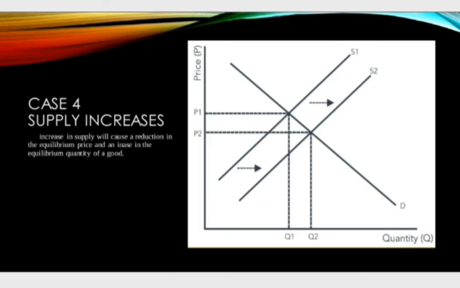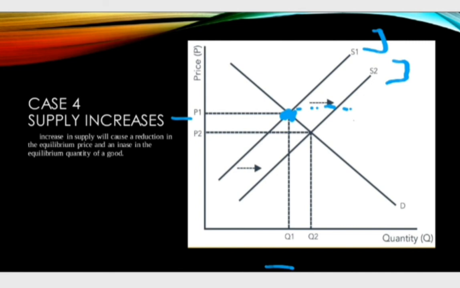Let's check it out with the help of the diagram. If the initial equilibrium was at this point with P1 as the equilibrium price and Q1 as the equilibrium quantity. Due to the reduction in cost, there is an increase in the supply of movie tickets. The supply curve shifts right from S1 to S2. As a result of this shift, at the original equilibrium price, there will be a situation of excess supply of movie tickets. Due to the excess supply of the movie tickets, suppliers will decrease the price.